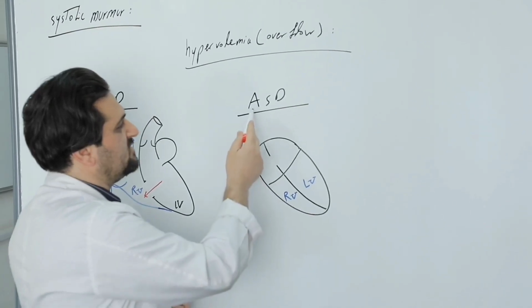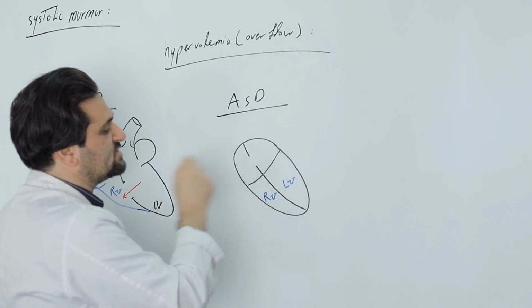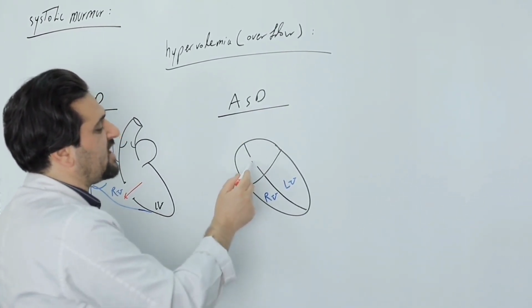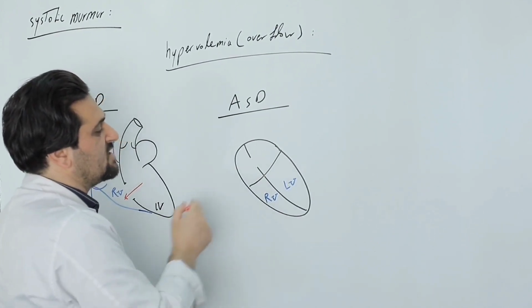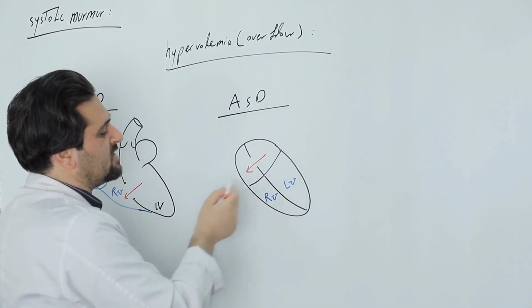How does a patient with an atrial septal defect end up developing a mid-systolic murmur? In ASD, atrial septal defect, the defect is in the septum shared between the atria. Therefore, blood easily flows from the left atrium into the right atrium.